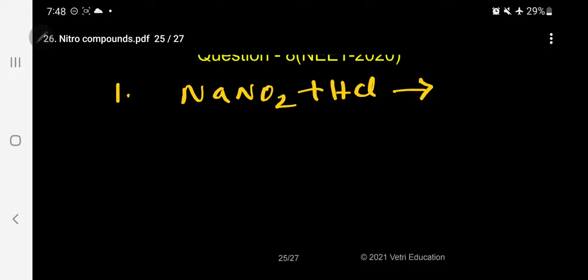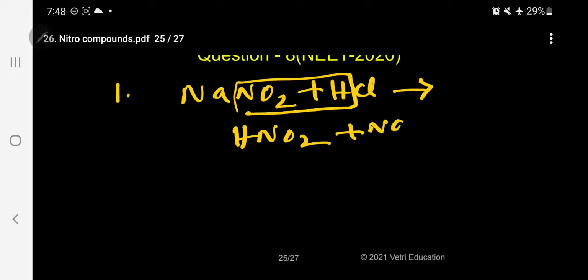When you mix sodium nitrite and HCl, it forms nitrous acid and sodium chloride at 0 degrees. The nitrous acid, O=N-OH, is not stable and is only stable at 0 degrees centigrade. We cannot store it at room temperature, so whenever we want it, we have to prepare it at 0 degrees centigrade.